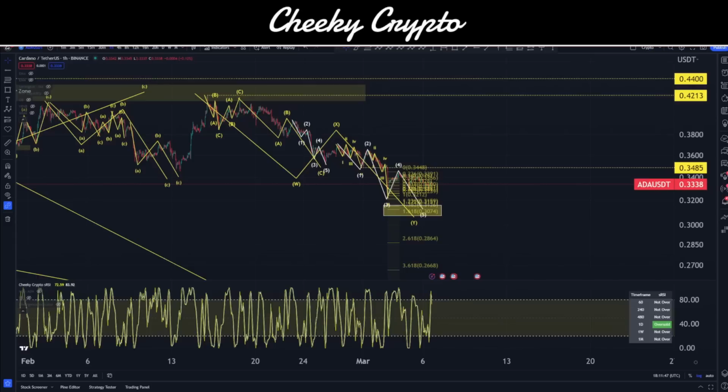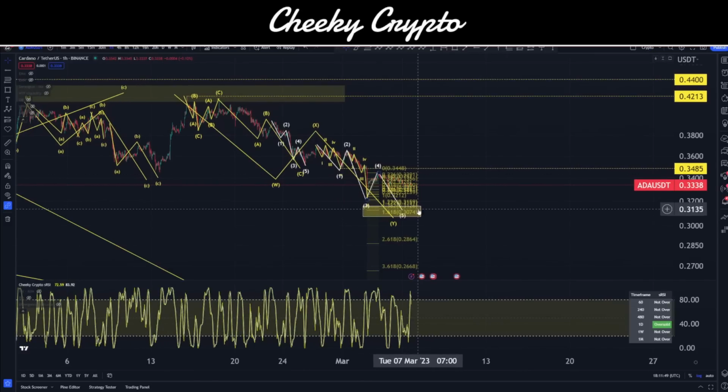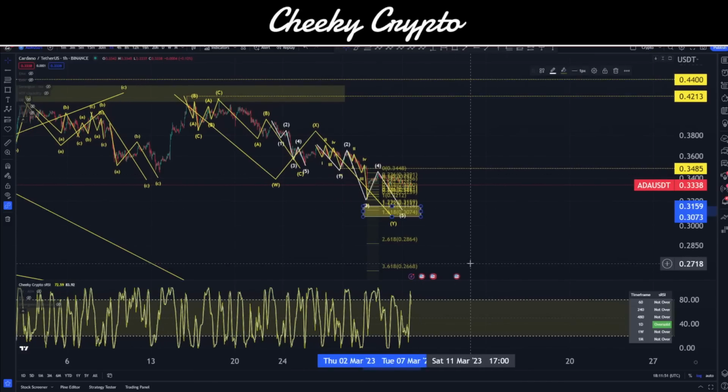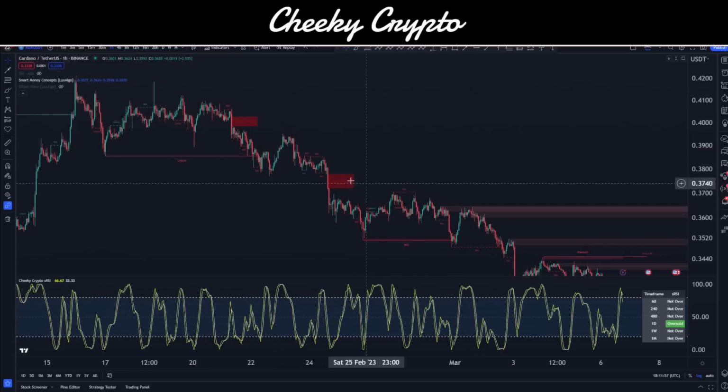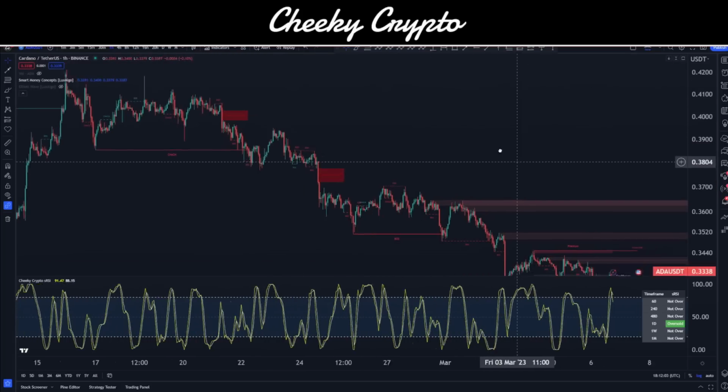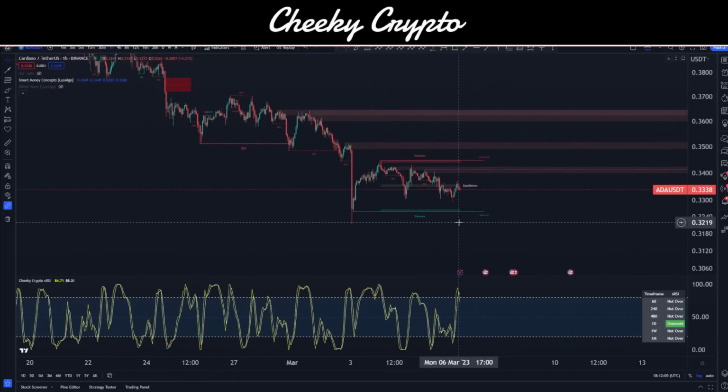Now, if I go back to Elliott wave theory for a second, when we complete this structure on the lower side at 30 to 31 cent, we'll be looking for a bigger corrective structure to the upside. It's this upside movement that's most likely going to fill these areas. So we could be thinking about the upper move towards 40 cent once we drop down to 30 cent. But we can't think about going up until we've gone down first. That would be my approach to this.